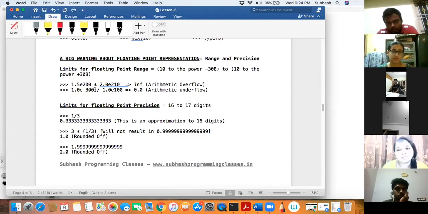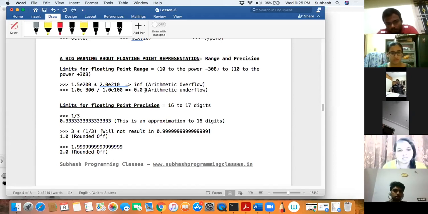And then I tried out even this 1.0 e minus 300 divided by 1.0 e 100. I wanted to bring the smallest number, the very smallest thing that could be represented by Python. But I think even that could not be represented, and there was an arithmetic underflow and it gave me 0.0.